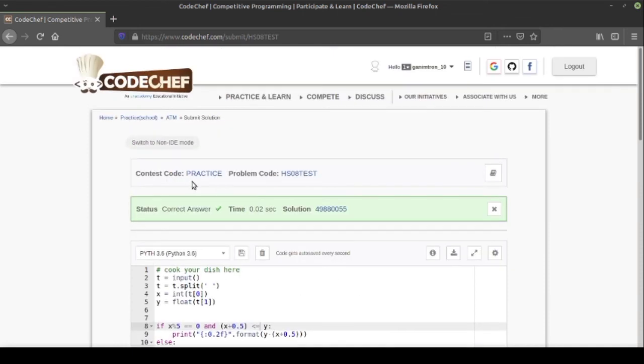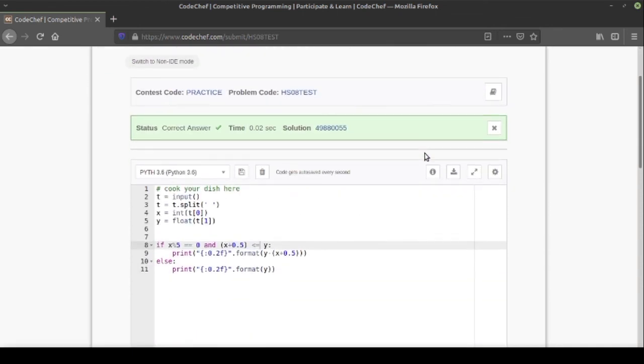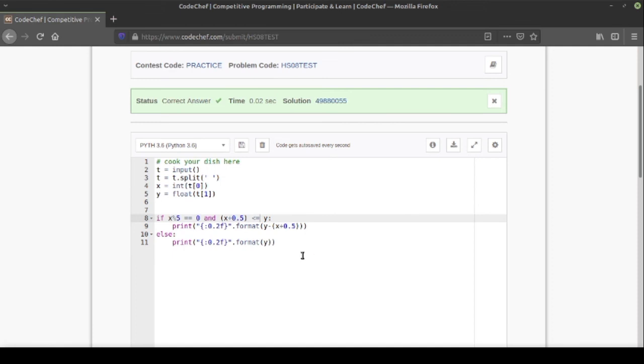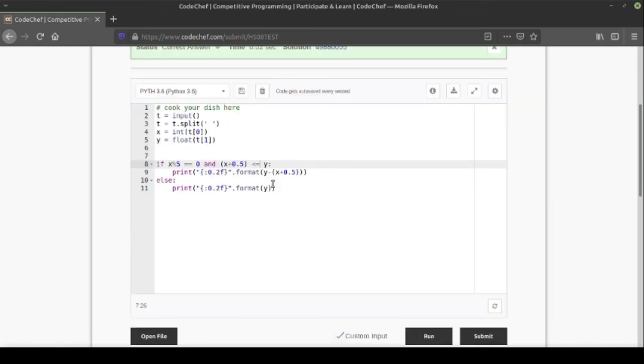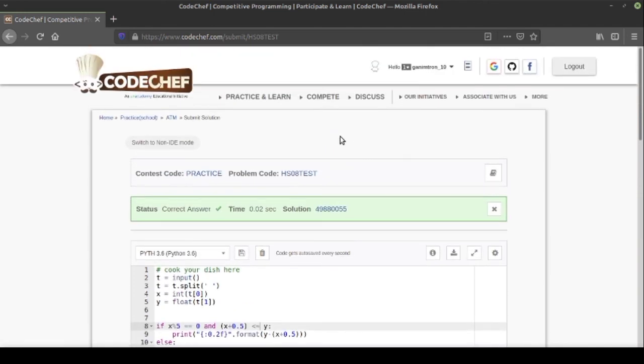So this is how you should try to solve a question. First of all, read the question, understand the question, think about the input and outputs and how the program should work, and then code for it, and then try debugging it using the various conditions given by them. So this was all for this video.